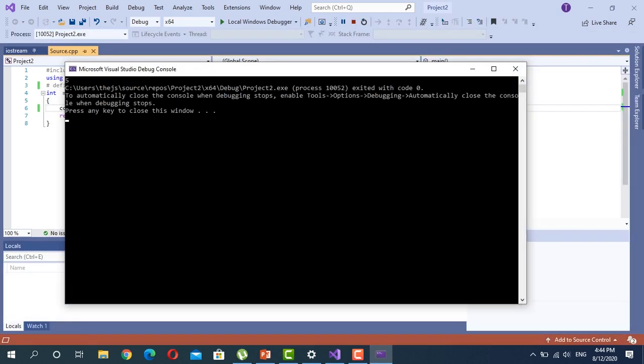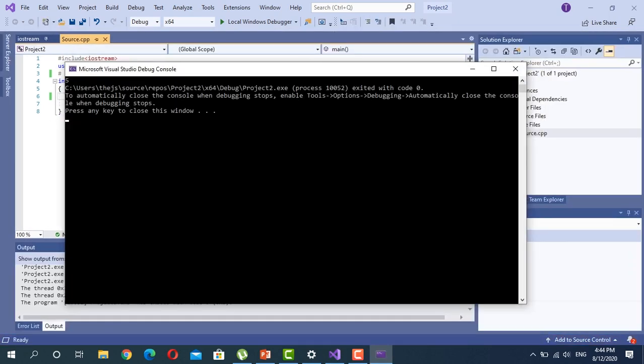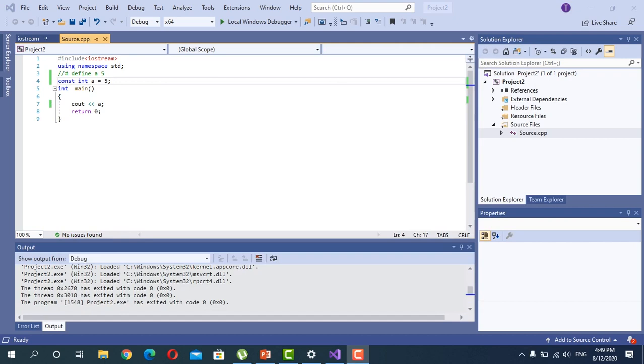5 will be displayed on the screen. You can declare the constants by using constant keyword also. See the fourth statement here. Constant int a equal to 5. Here a is a constant of integer data type. That means it stores integer values only. Now I will run the program. Again 5 will be displayed on the screen.